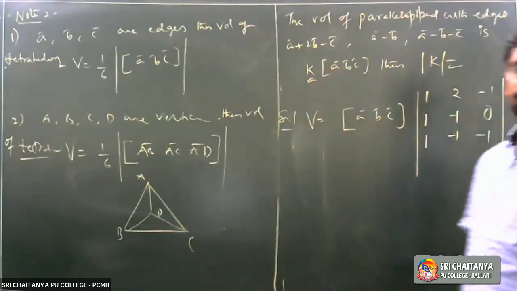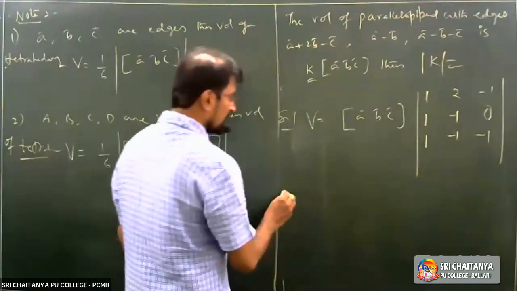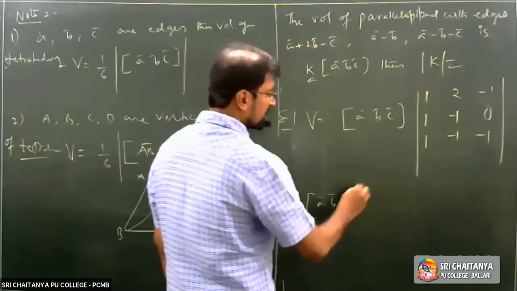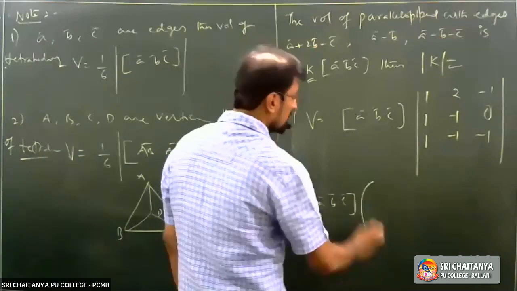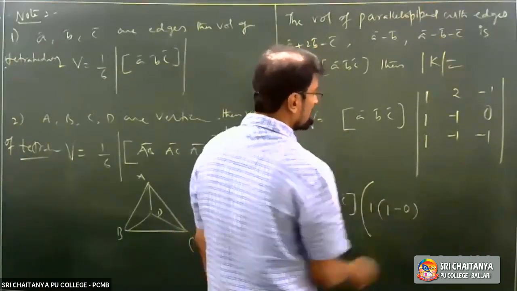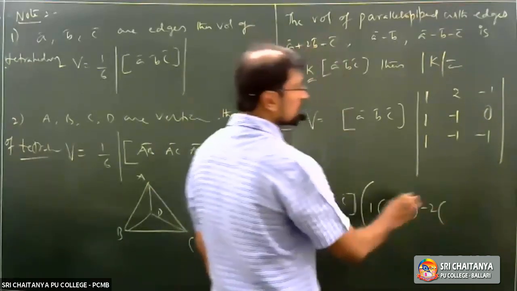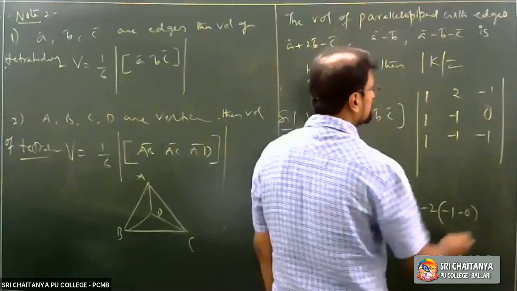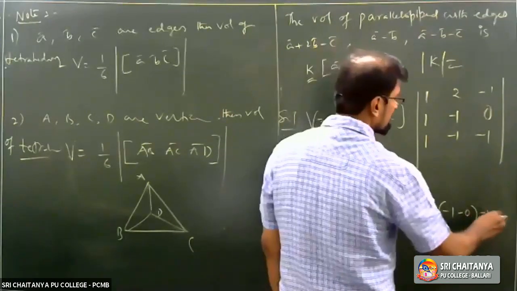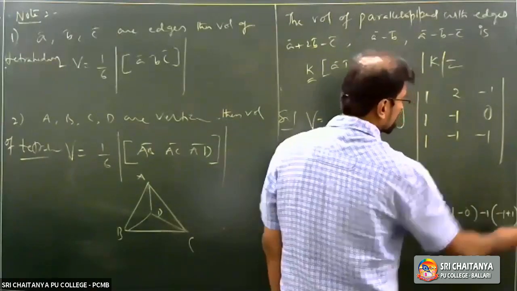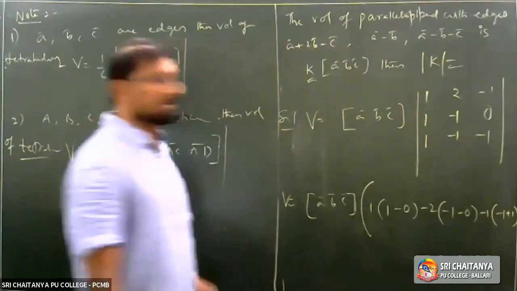Do it. V is equals to box A bar, B bar, C bar into det of, instead of det I am going to write 1 minus 0 minus 2 into minus 1 minus 0 minus 1 into minus 1 plus 1. I am going to repeat this once again.